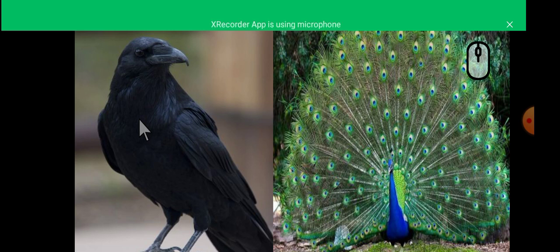What is a bird? A bird is an animal with feathers, wings and beak. Students, do you know what are the uses of feathers? Feathers are used to cover the body.